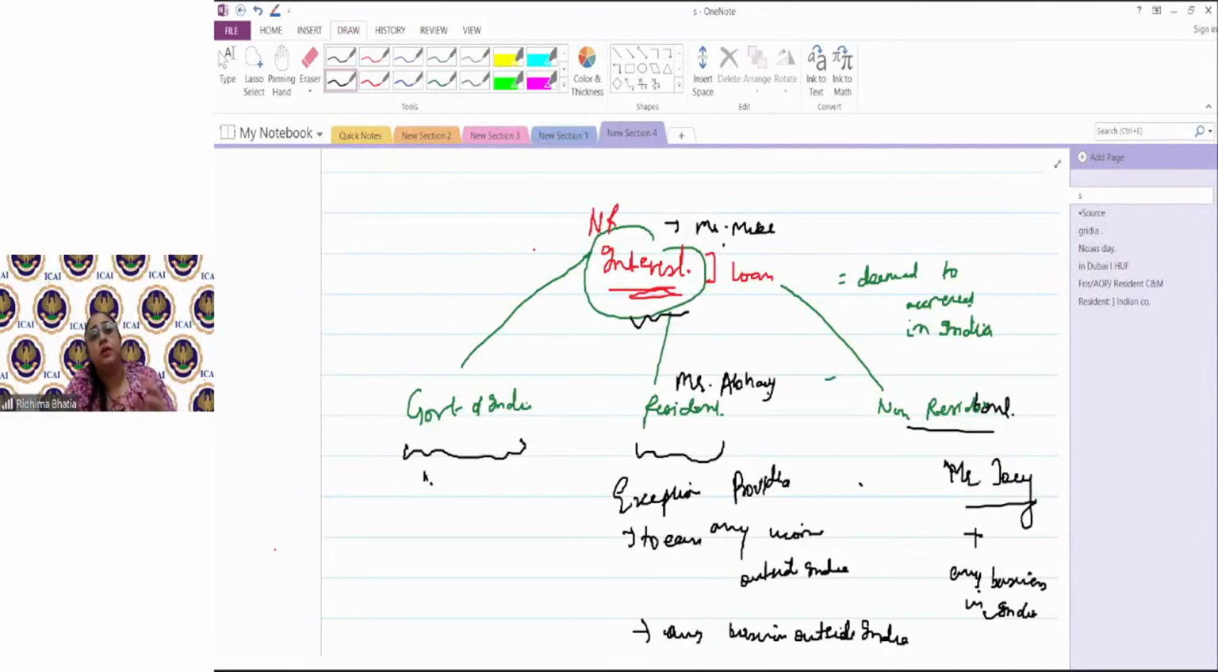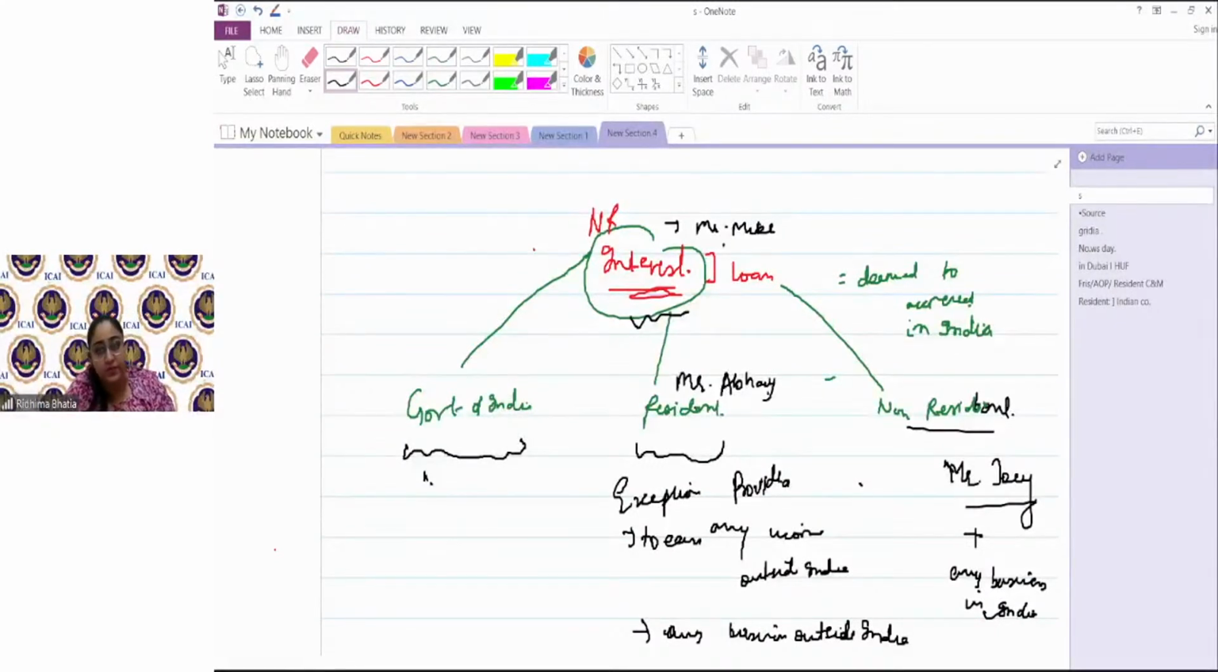So if the transaction is happening between one non-resident and another non-resident, and the non-resident uses that loan to invest in a business in India, then whatever interest the person is paying on that loan would be taxable as income deemed to accrue or arise in India in the hands of the other non-resident.